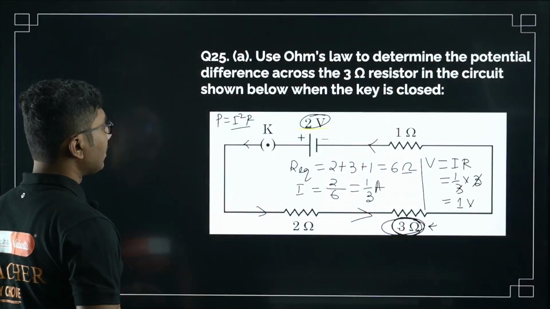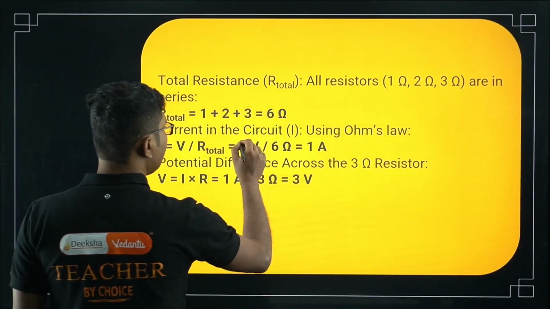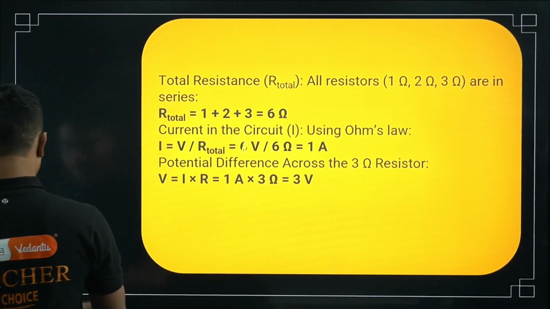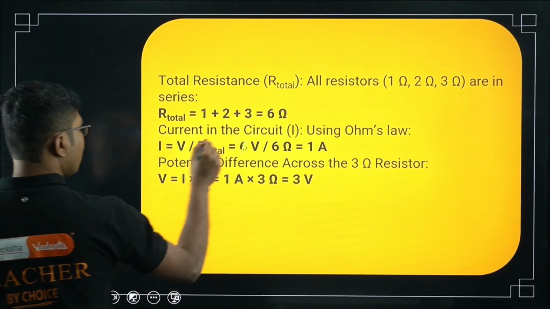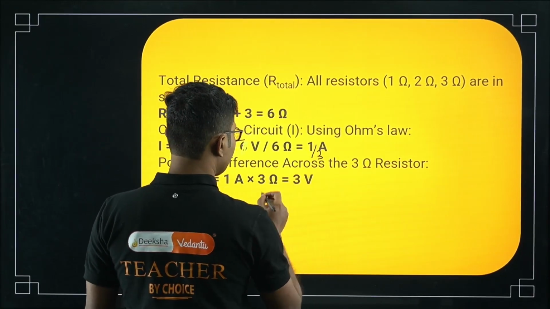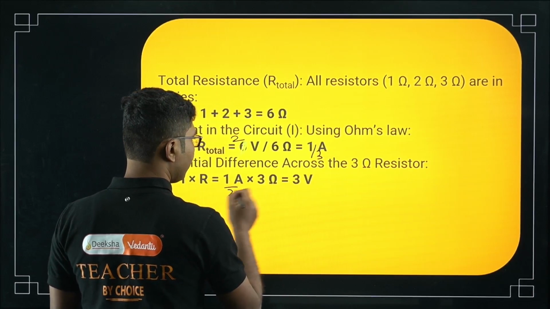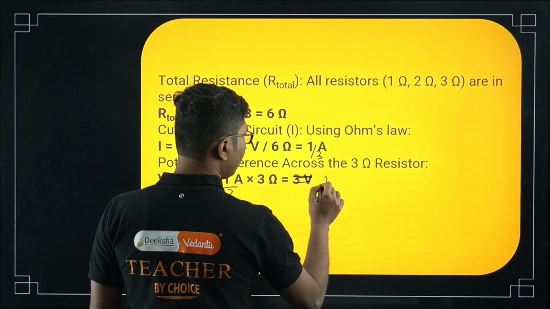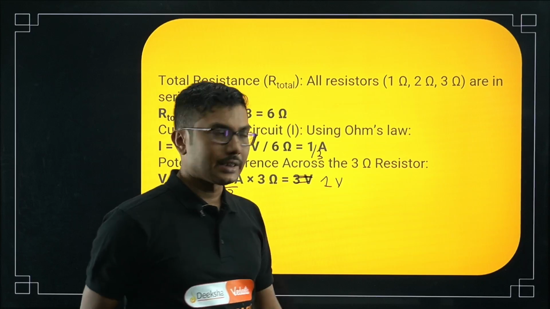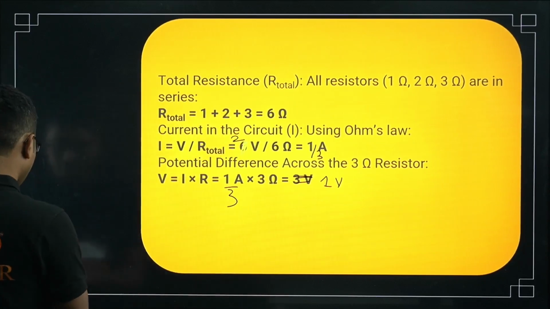So even though the process is correct, this is wrong. This will be 2 volt by 6 volt, so it will be 1/3. So it will be 1 volt, not 3 volt. So the standard answer given for this question paper is incorrect. It will be 1 volt.